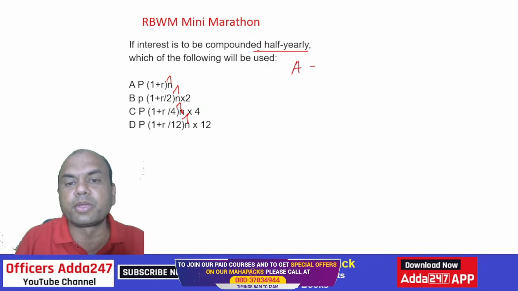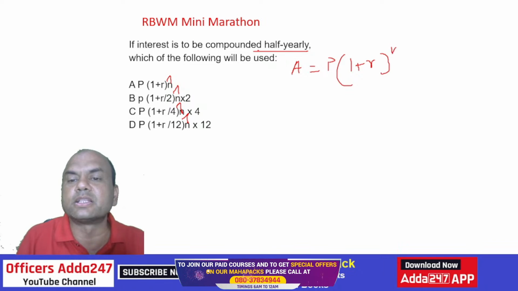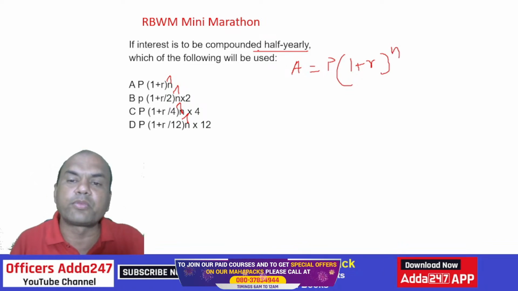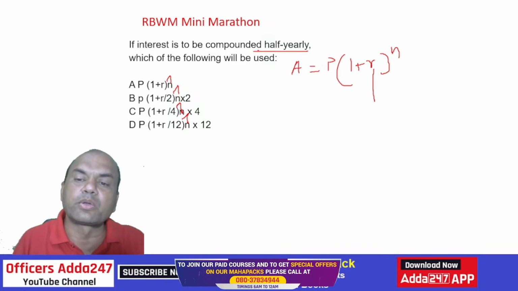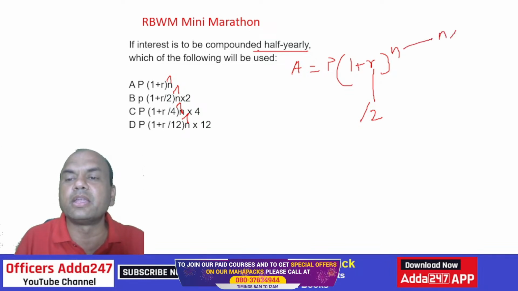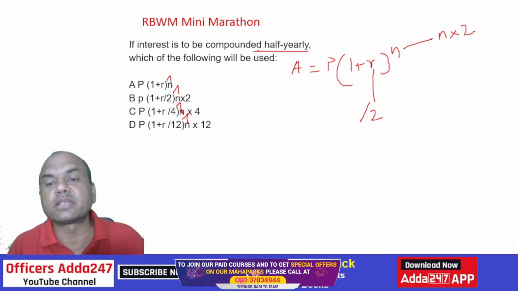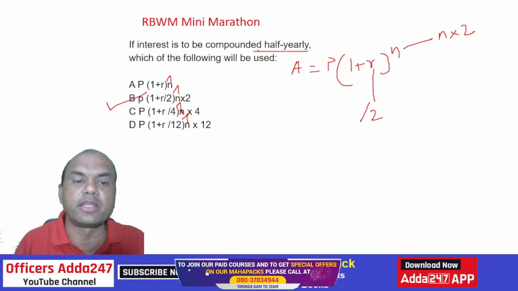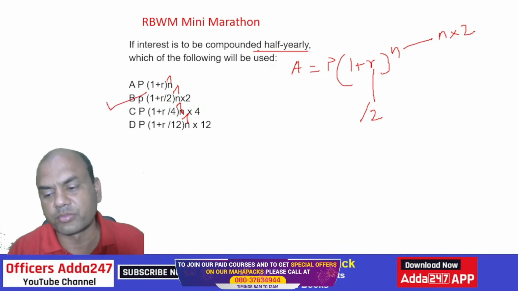A equals P into 1 plus R raised to n. This is the basic formula for compound interest. So if I do it half yearly, then R will be divided by 2. And whatever number you divide R by, the same number you multiply n by. So n will be n into 2. So what will be the answer? R is divided by 2 and n is multiplied by 2. So the answer is B. Okay.